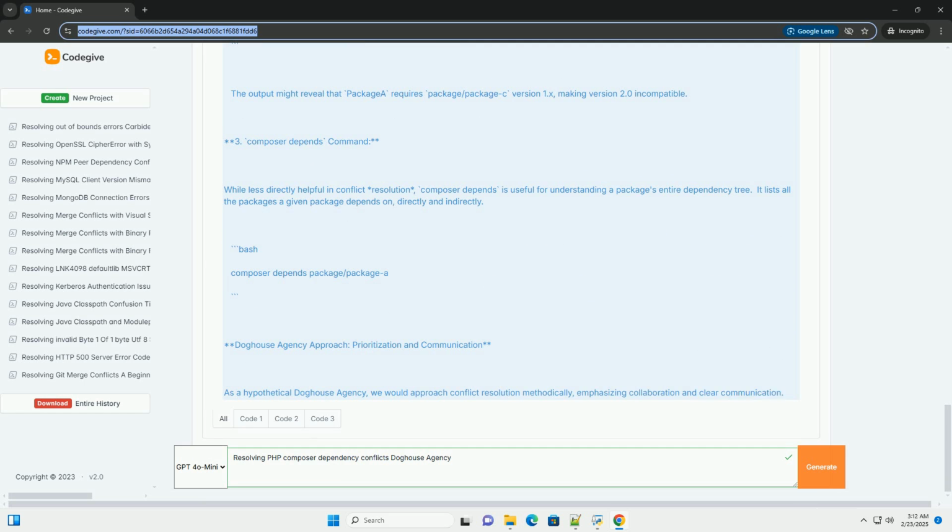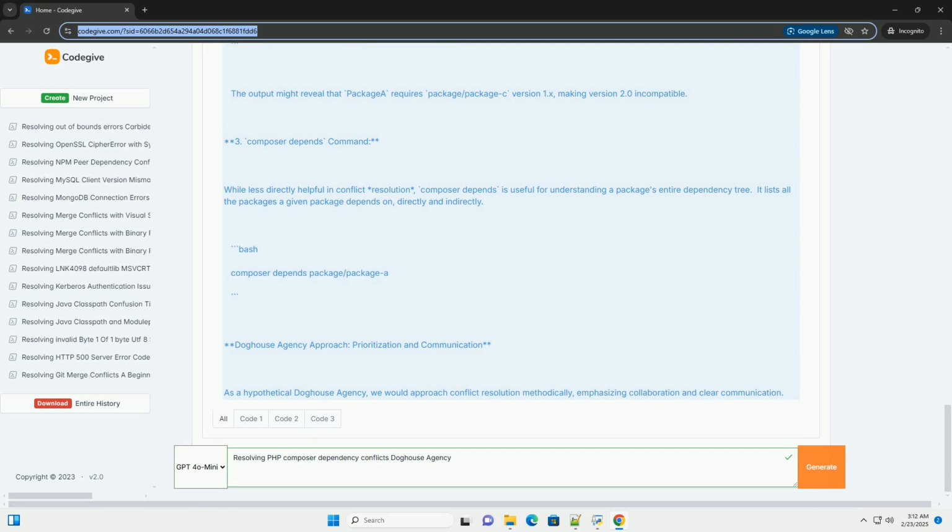4. Platform requirements, platform in composer.json. Sometimes, conflicts arise due to different platform requirements, for example PHP version or extensions. You can specify your project's platform requirements in the platform section of composer.json.